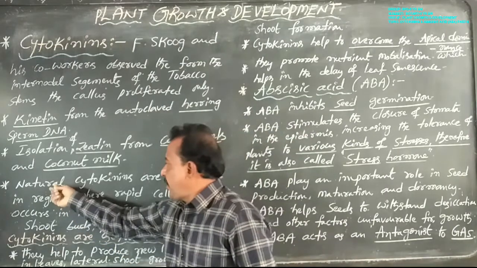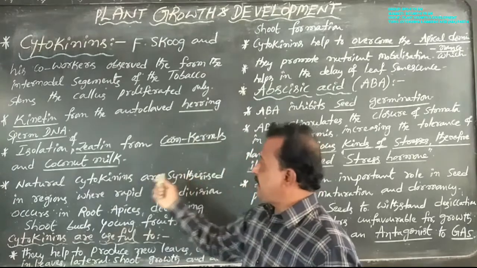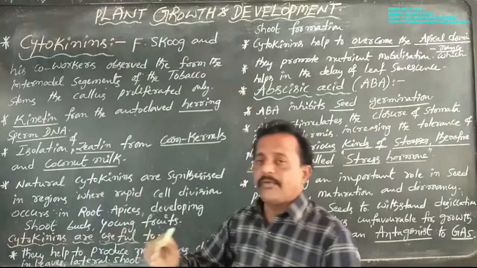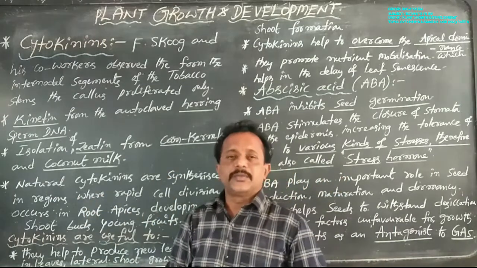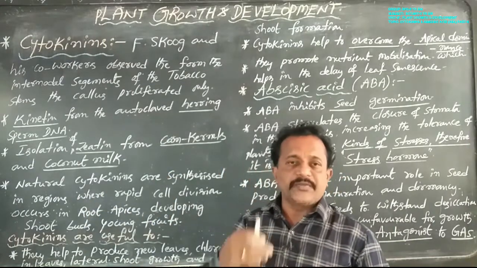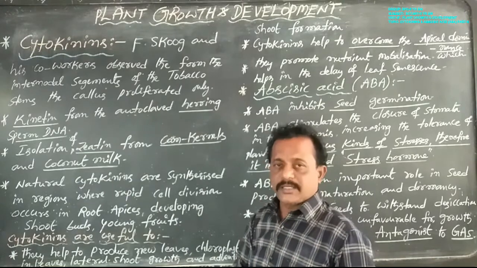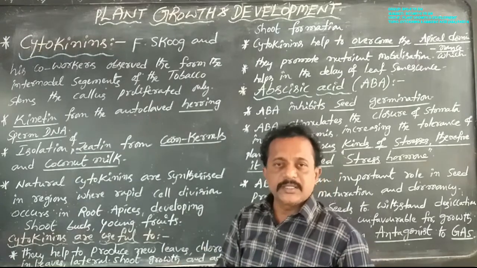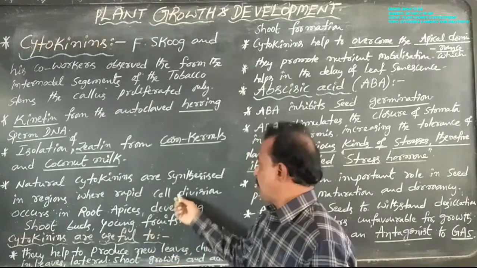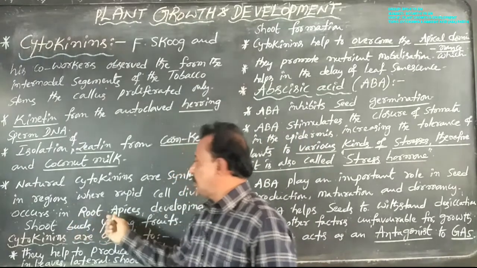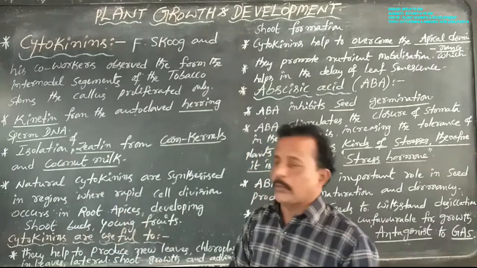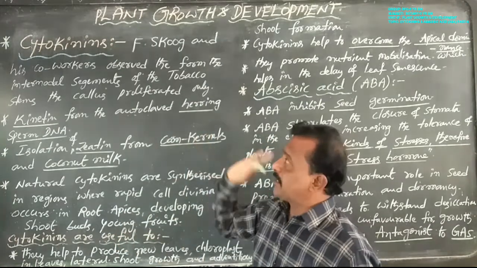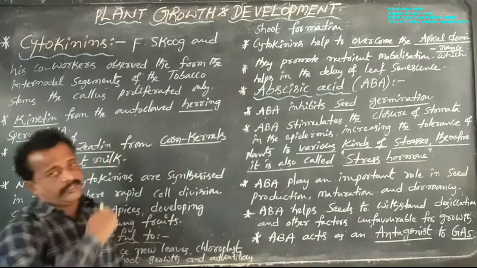Now, natural cytokinins are synthesized in regions where there is always rapid cell division. One cell is divided into two cells, so the number of cells is always increasing. Rapid cell division occurs in root apices or root tips, developing shoot buds, and young fruits. This is the discovery of cytokinins.